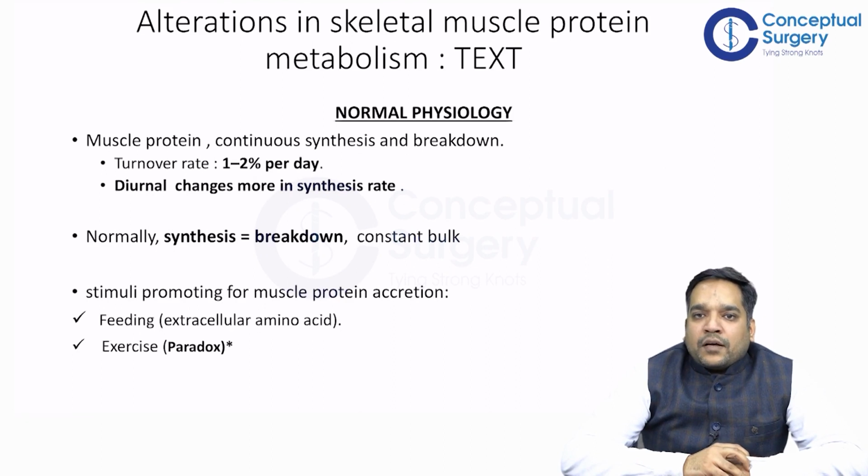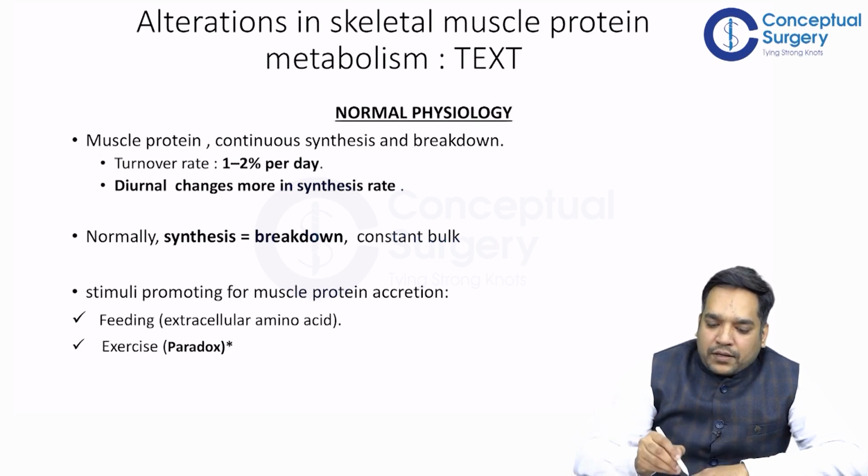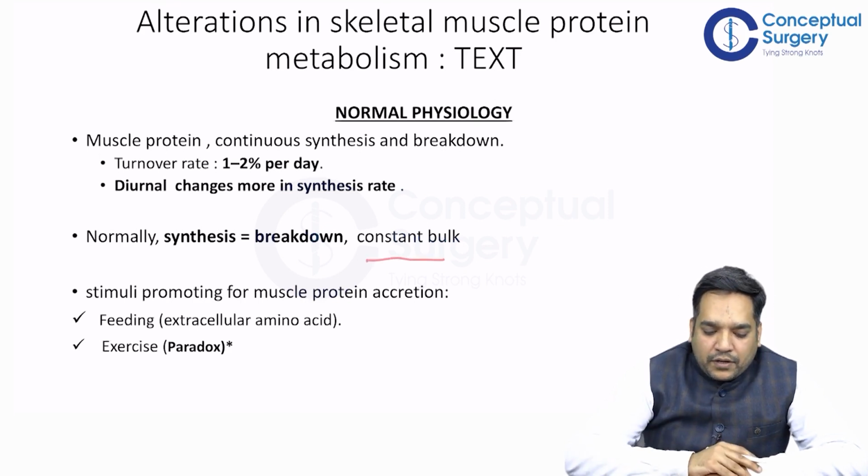So guys, now we start with the text. I am first going to discuss the normal physiology of muscle protein. In muscle protein there is continuous synthesis and breakdown, with a turnover rate of 1 to 2% per day. Diurnal changes are greater in synthesis as compared to breakdown, and overall the synthesis of muscle protein is equal to breakdown. That is why constant bulk is maintained.